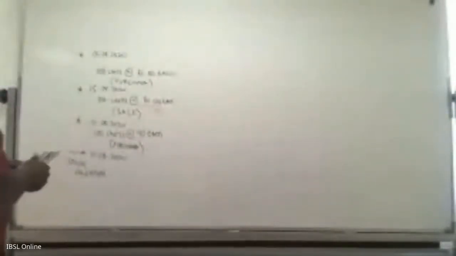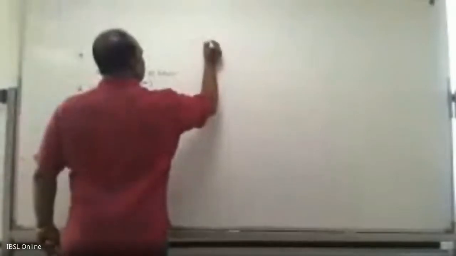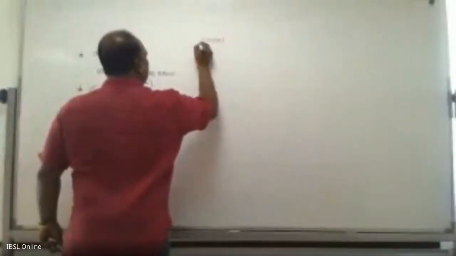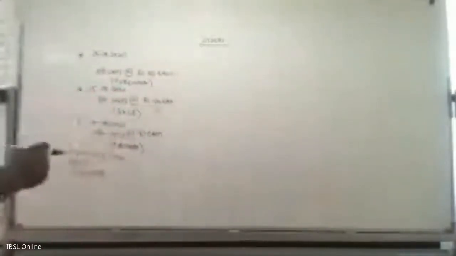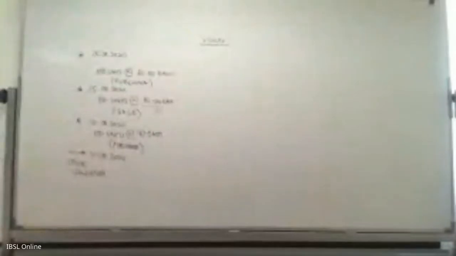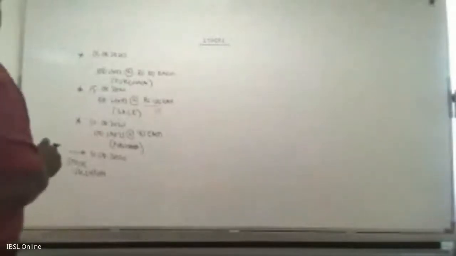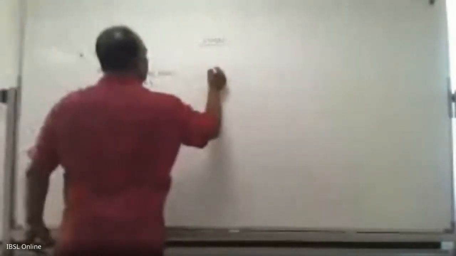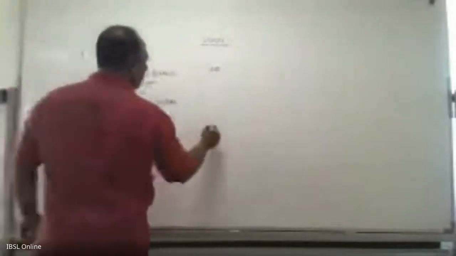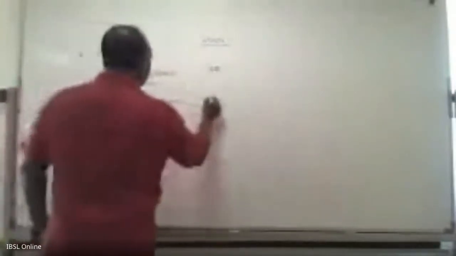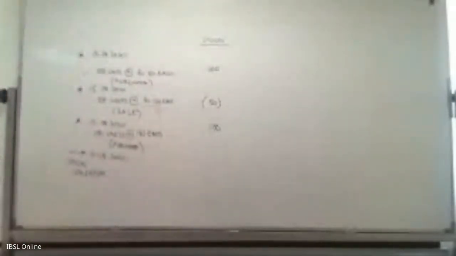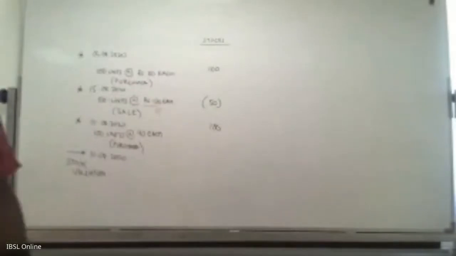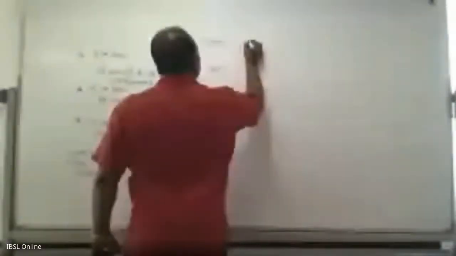So if you look at the stocks, here you have 100 units. Here you have another 100 units which has come in. Here you have 50 units which has gone out. I'm showing it as negative. Now, what is the unit price?